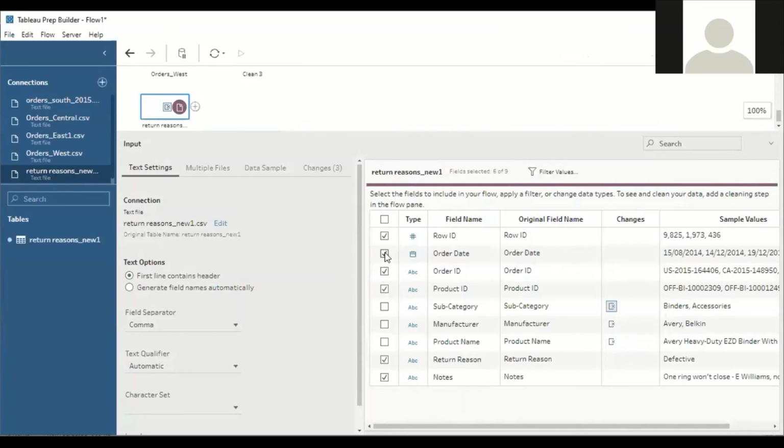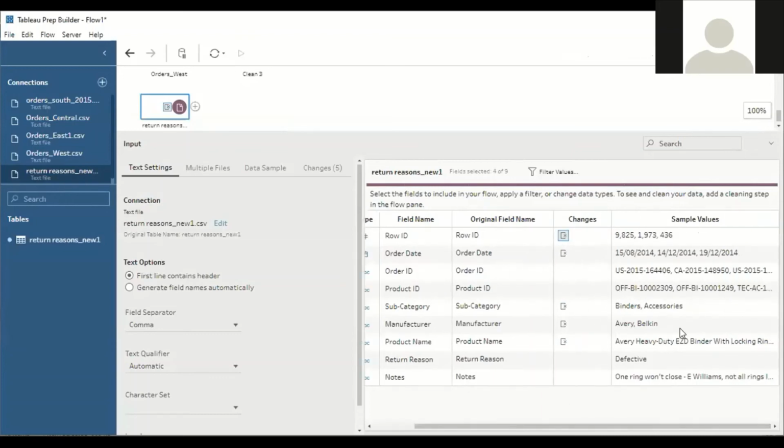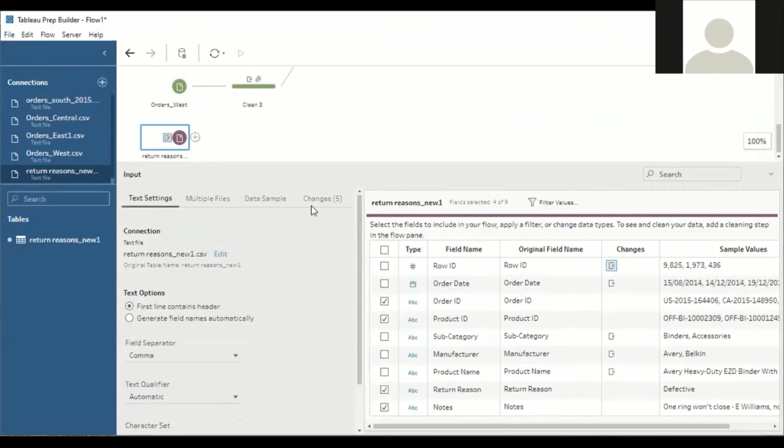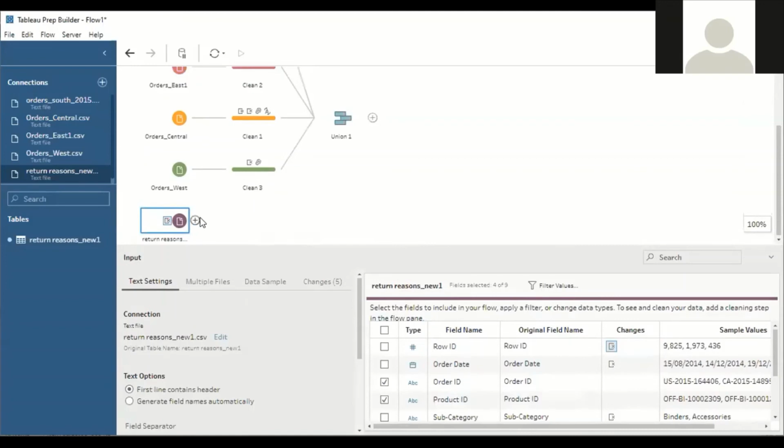Even the row ID, I don't want. The only fields I require are order ID, product ID, return reason, as well as notes. Understood? After clicking this, you can see all the changes here. Next, take this file to the next level, the clean step.